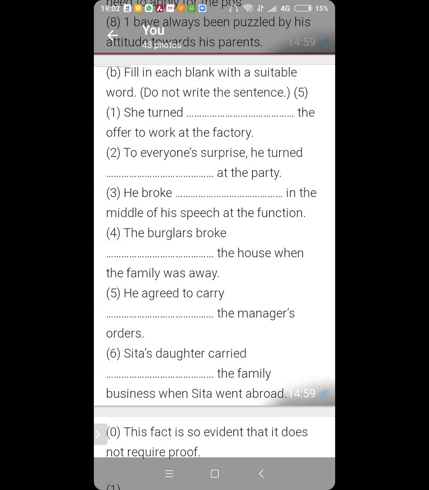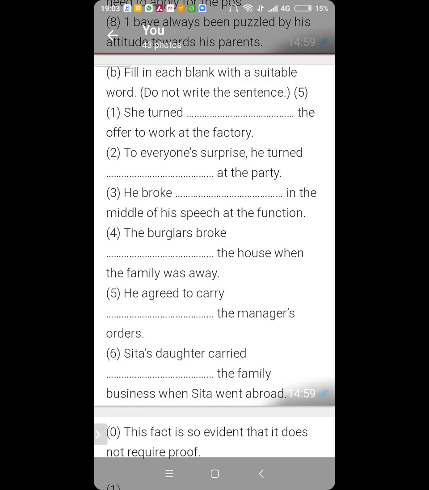Yes, sir. Now, when you cry, what do you do? Number 3. He broke down. Yes, when you cry, you also break down. So that's why he broke down. What else can be there? This word, you have to ask yourself. Nothing else seems appropriate. He broke down in the middle of his speech at the function. People cry when they're giving a speech at times.